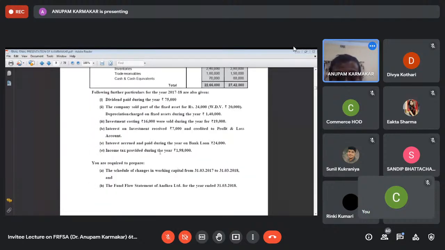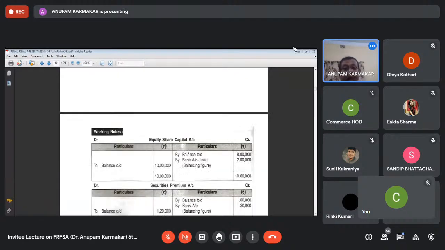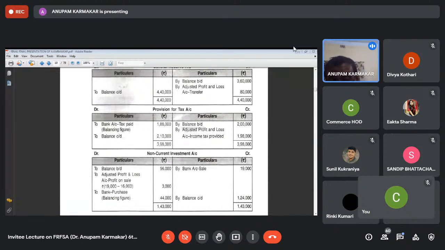You can see that income tax provided during the year is 1,98,000, and that is charged in the adjusted profit and loss account. That means the income tax which is provided in the current year is to be in the adjusted profit and loss account. So 2 lakh plus 1,98,000, that is 3,98,000. 3,98,000 minus 2,10,000 will give you the balancing figure of 1,88,000. That is, tax paid is 1,88,000.